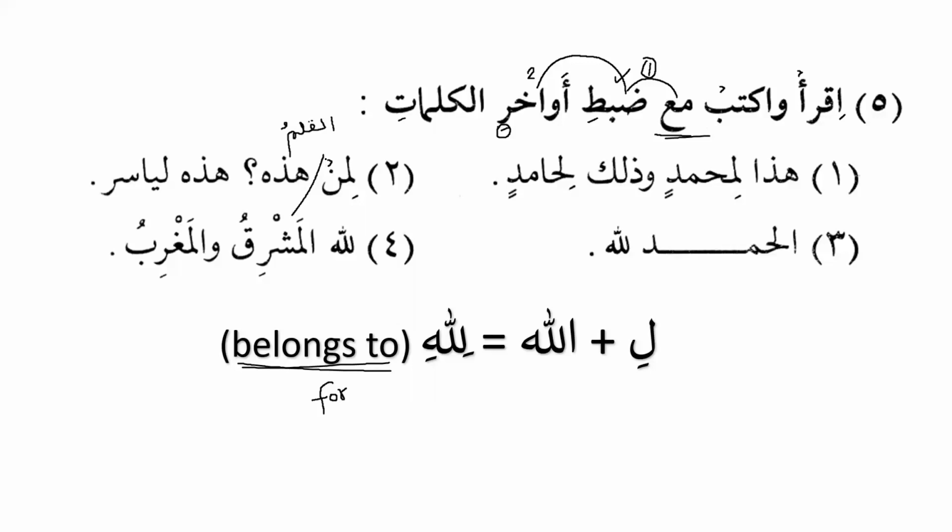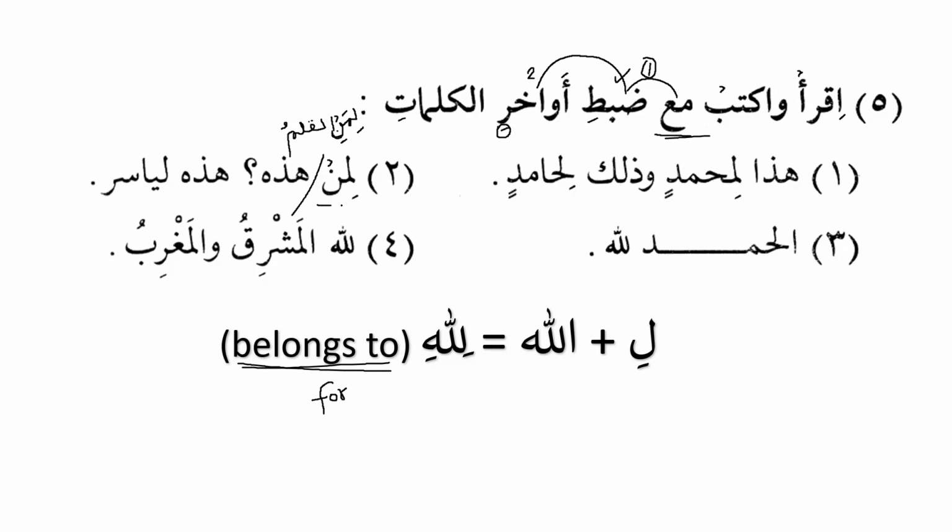But we say that this is mabniyun ala sukun. It is fixed with sakin, okay? But when you have liman, okay, now the problem is what happens now? When we say liman, so noon is sakin and al is sakin. How will we read it? Limanil mulku al yawm, in the Quran we have limanil mulku al yawm. So what do we do now? Now we have to connect it with kasra, as I discussed earlier. Yeah, so we will say limanil qalamu. Whose pen is this? Limanil qalamu.